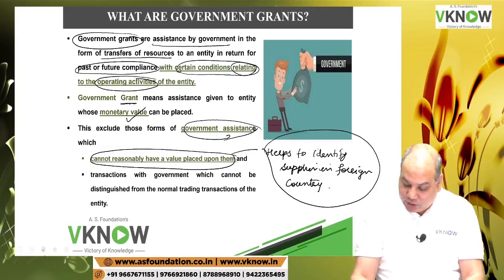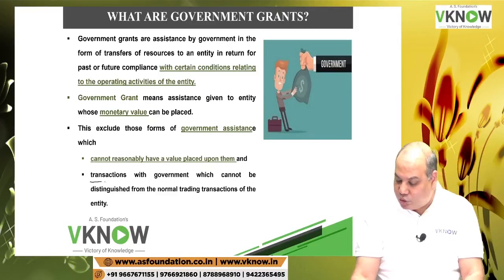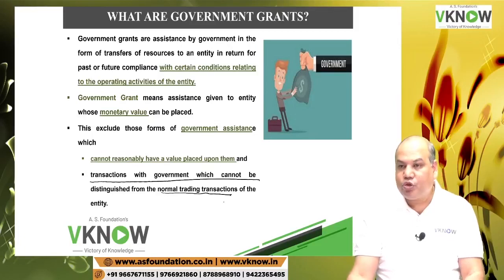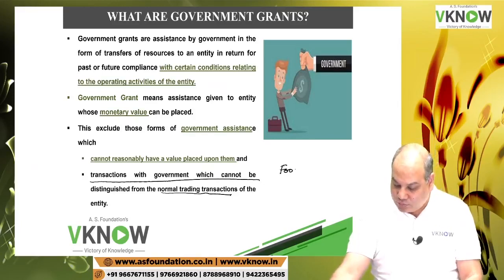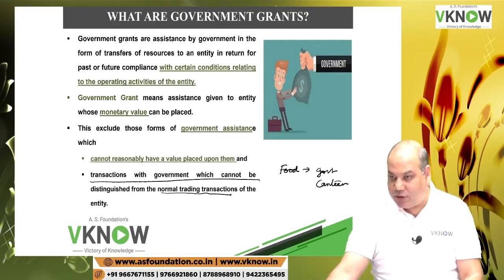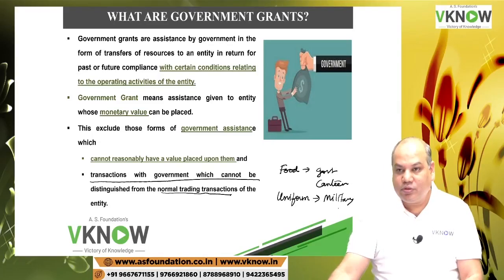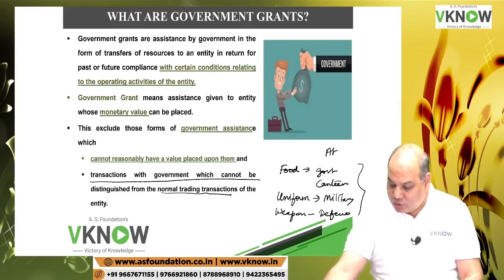And second thing, what is not included in grant? Normal trading transactions with the government. What do you mean by normal trading transactions with the government? Suppose you supply food to a government canteen or government department, you supply uniform to military, you supply weapons to the defense department of the government, all these are at normal market price.